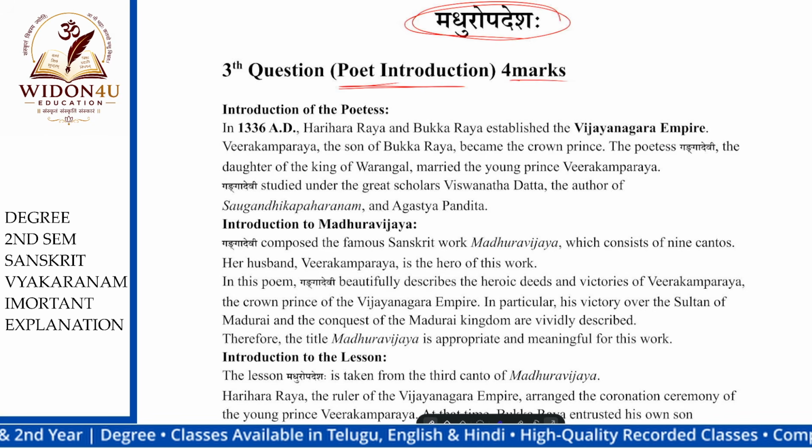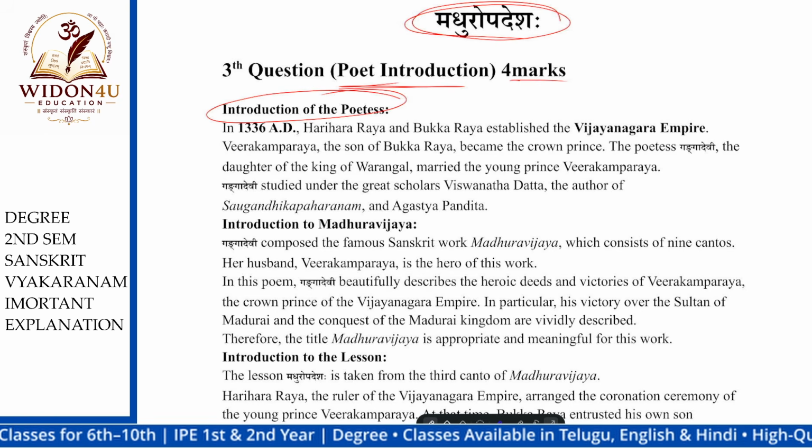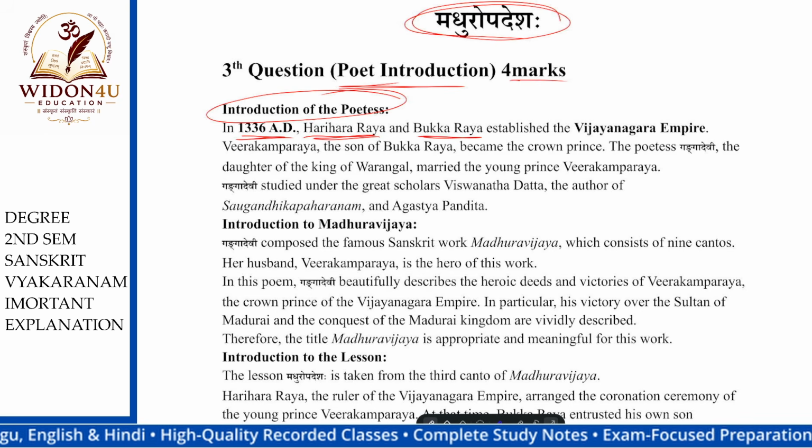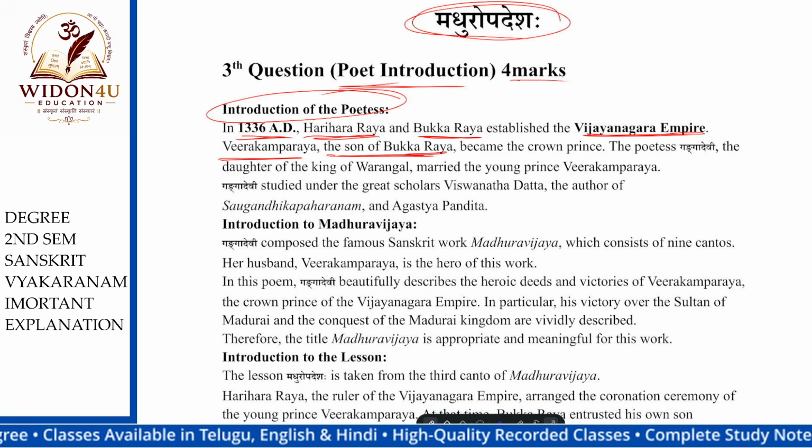What is this introduction of Ganga Devi? The poet introduction about Ganga Devi. See, who is Ganga Devi? First, introduction of poets. In 1336 AD, Harihara Raya and Bukkaraya established the Vijayanagara Empire. The two brothers established the Vijayanagara Empire. Okay, and Veerakamparaya, the son of Bukkaraya, became the crown prince.